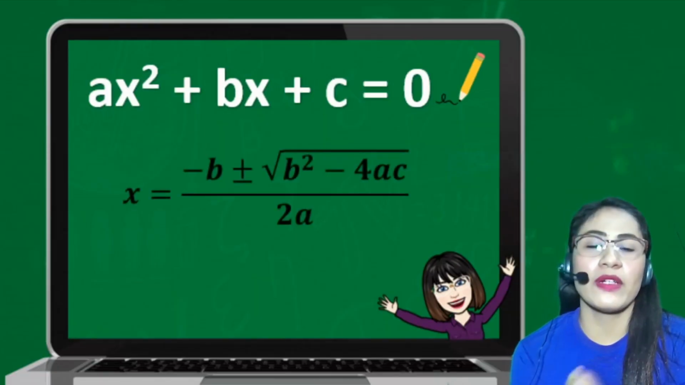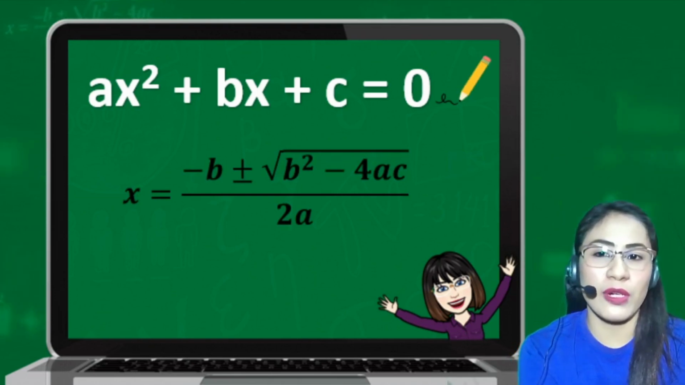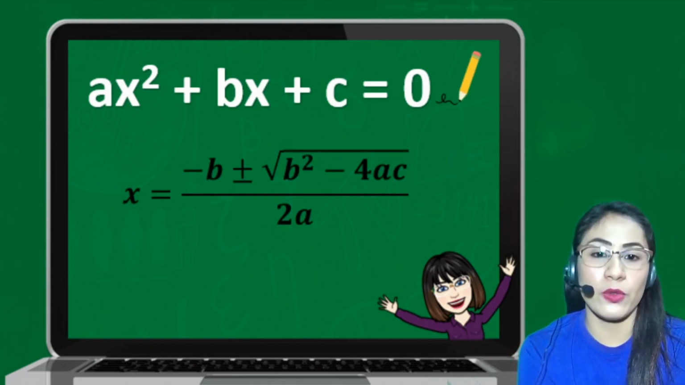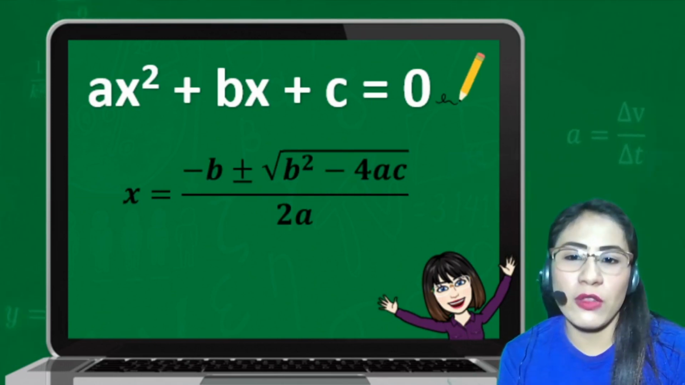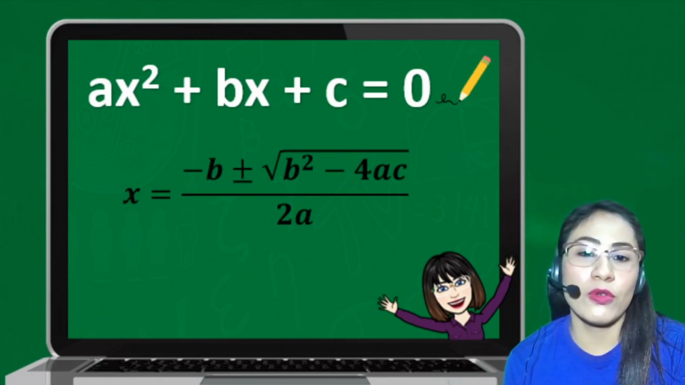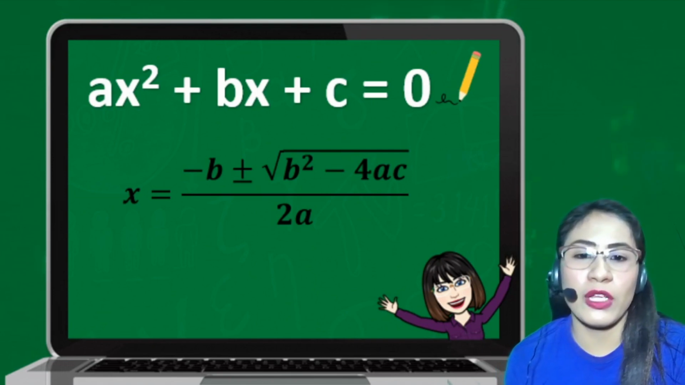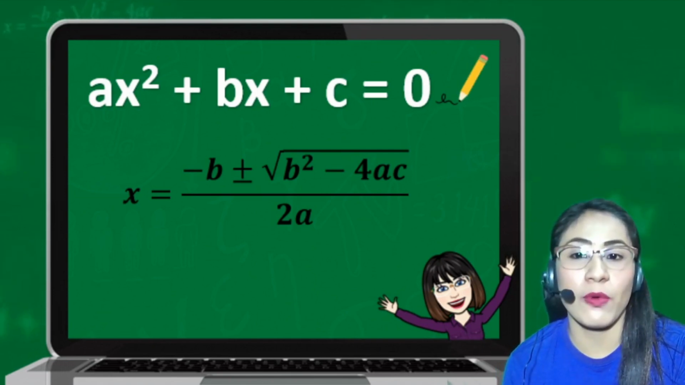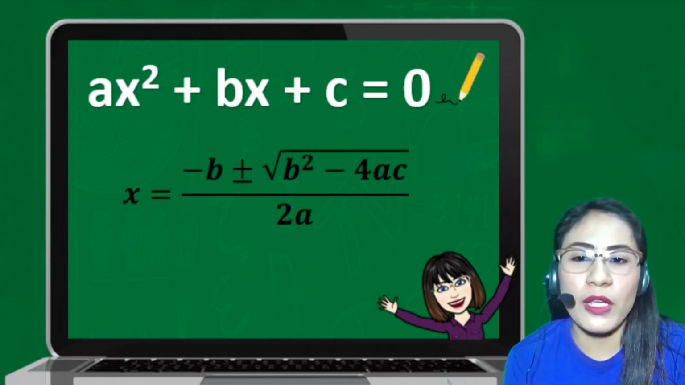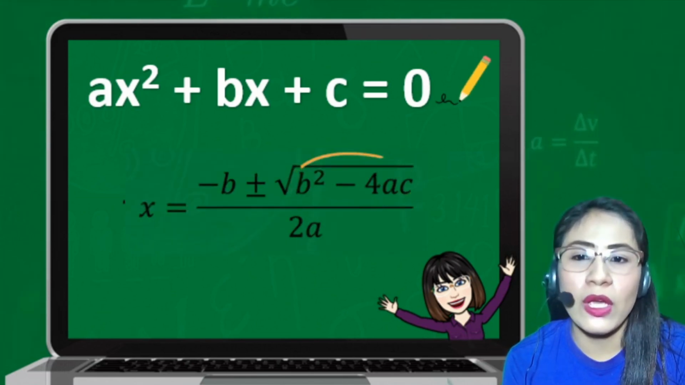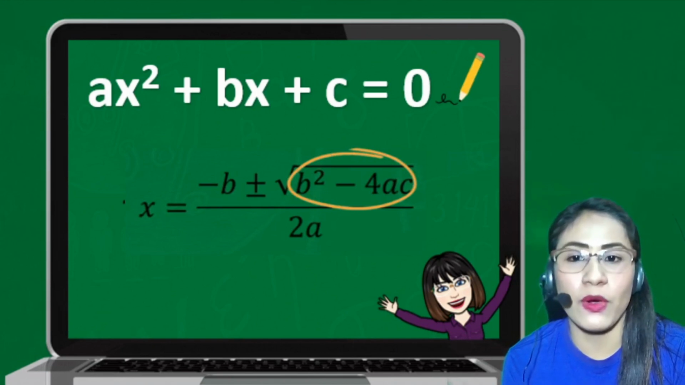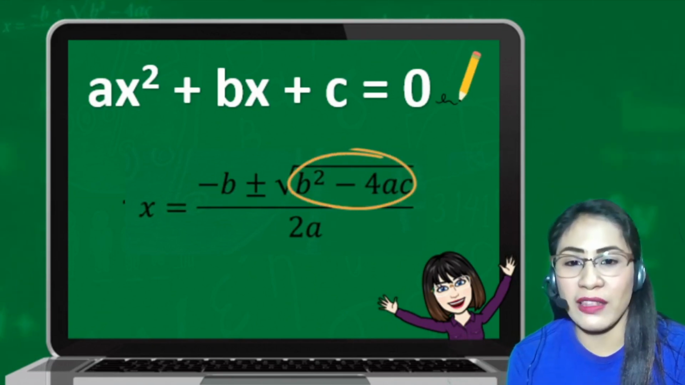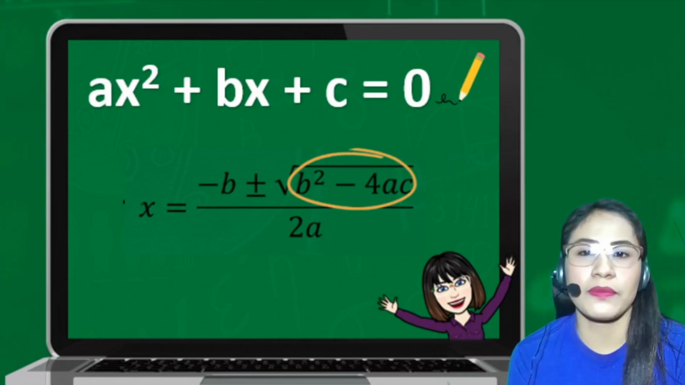The standard form of quadratic equation is ax squared plus bx plus c is equal to 0. And one of the methods to find the solution or the roots of quadratic equation is by using quadratic formula. So, sa quadratic formula, makikita nyo doon, yung nasa loob ng radical sign or ng square root symbol ay yung b squared minus 4ac, which is yung ating discriminant.